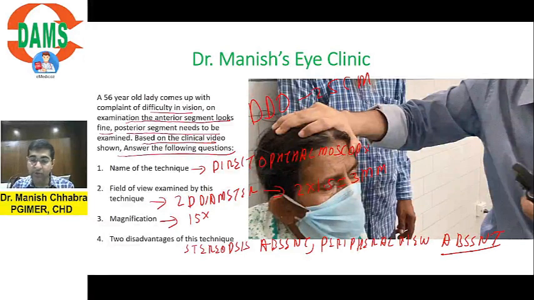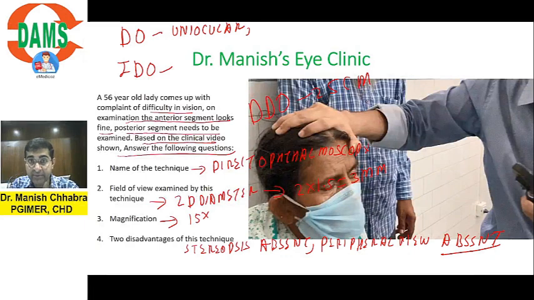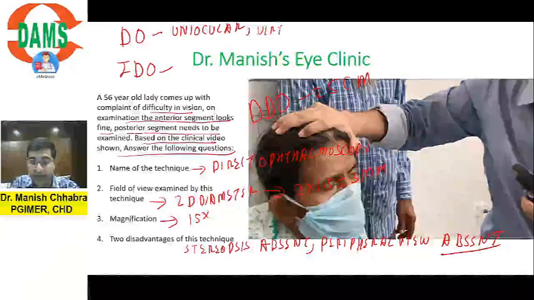Okay, now I am going to tell you how to differentiate between direct ophthalmoscope and indirect ophthalmoscope. So let's write. Here I am writing points about DO. Here I am going to write points about IDO, indirect ophthalmoscopy. So DO is uniocular. You saw it in the video. I am closing one eye, uniocular, and the image is virtual and erect.